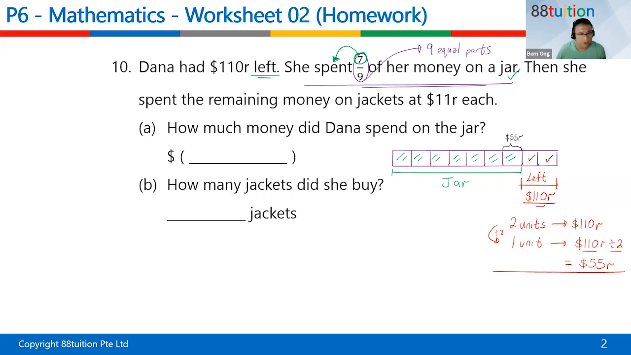How much money did Dana spend on the jar? Oh, she spent how many units on the jar? 1, 2, 3, 4, 5, 6, 7 units on the jar. So 1 unit is $55.